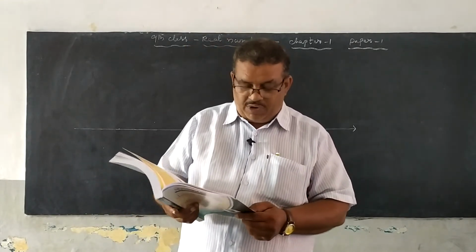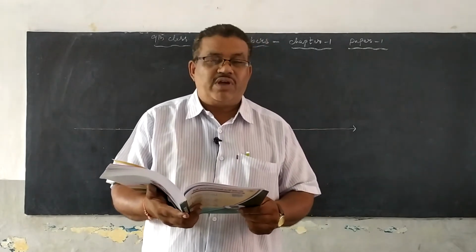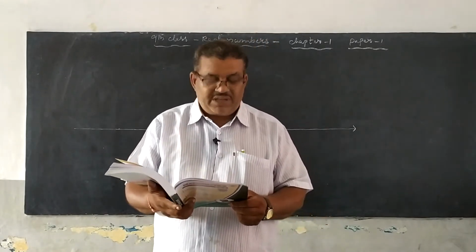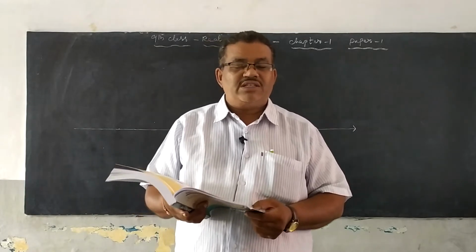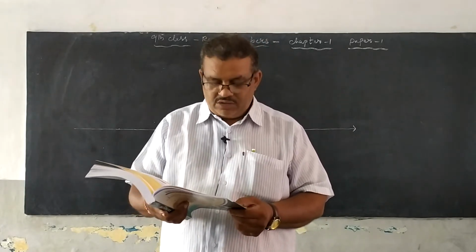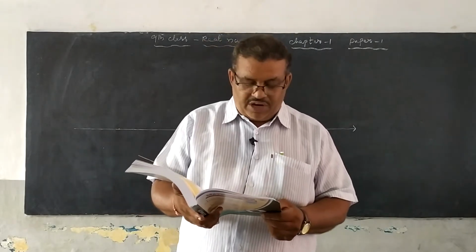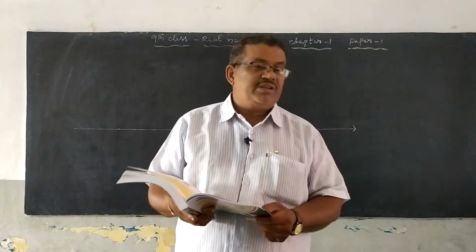And now the 9th problem. State which of the following statements are true or false. Justify your answer. The first one is, every irrational number is a real number. The union of rational and irrational numbers together are called real numbers. So every irrational number is a real number. Every rational number is a real number or not?